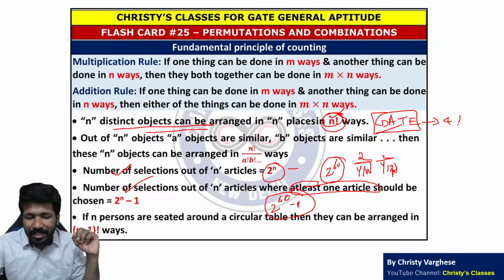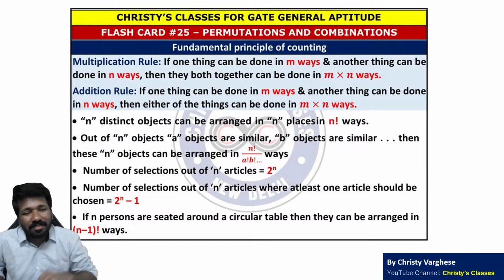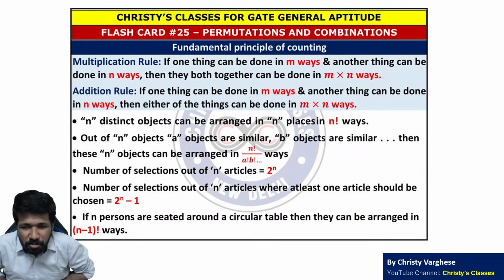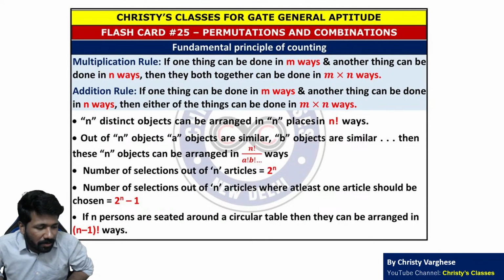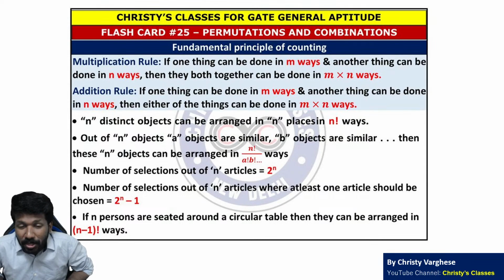Let me clarify one thing. In the GATE exam, the aptitude section has total 10 questions. Verbal aptitude has 3 to 5 questions. Most times 3 questions, sometimes 4, very rarely 5. And quantitative aptitude and reasoning together have 5 to 7 questions. But the total number of topics in quant and reasoning together is almost 40 topics. There are 40 topics, but questions come from 7 topics. Sometimes the same topic is repeated also.